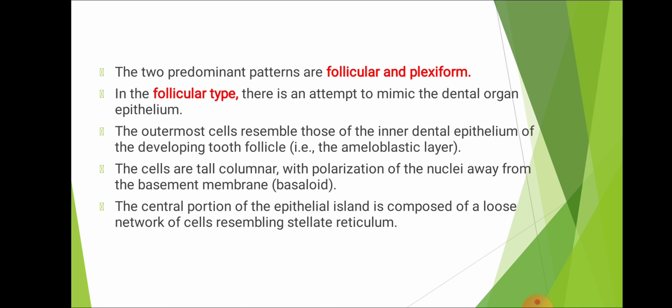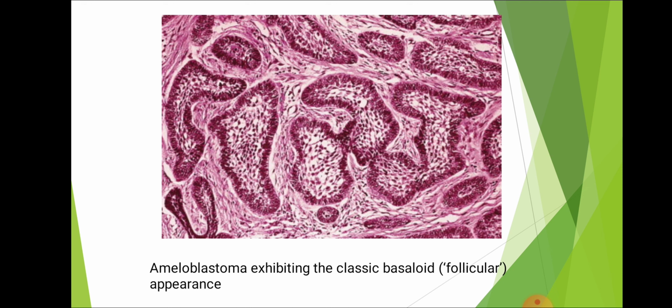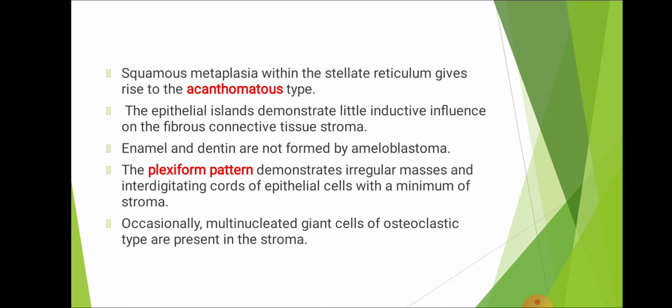In the follicular type, there is an attempt to mimic the dental organ epithelium. The outermost cells resemble those of the inner dental epithelium of the developing tooth follicle, and the cells are tall columnar with polarization of nuclei away from the basement membrane, that is, basaloid. The central portion of the epithelial island is composed of a loose network of cells resembling stellate reticulum. This is a photomicrograph of ameloblastoma exhibiting the classic basaloid or follicular appearance.